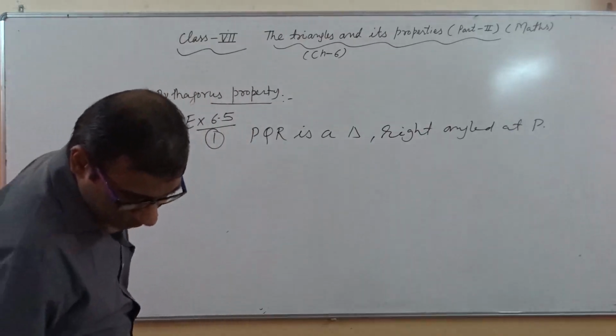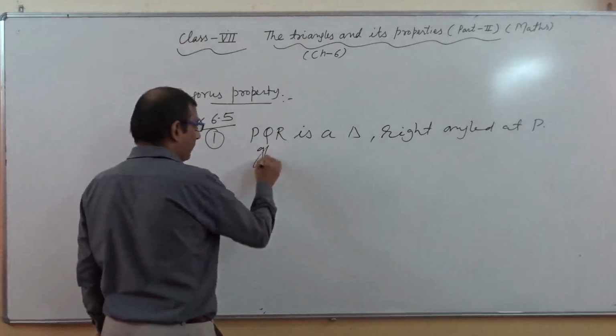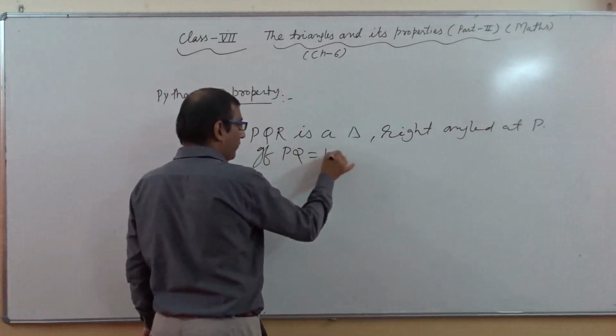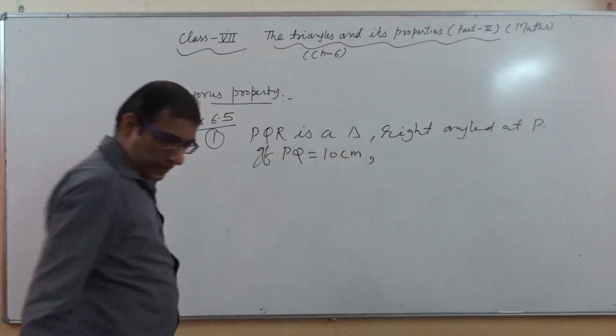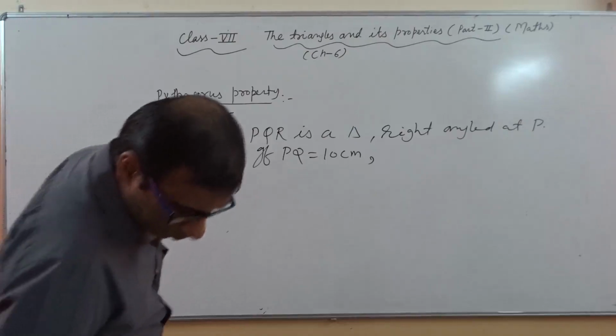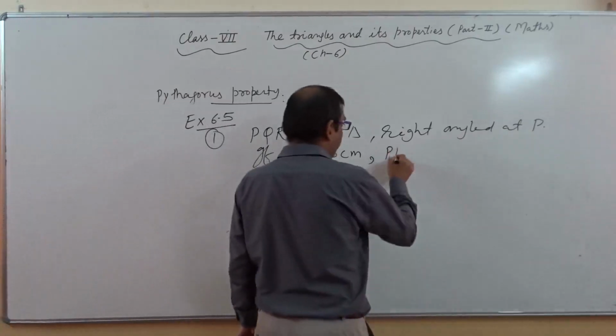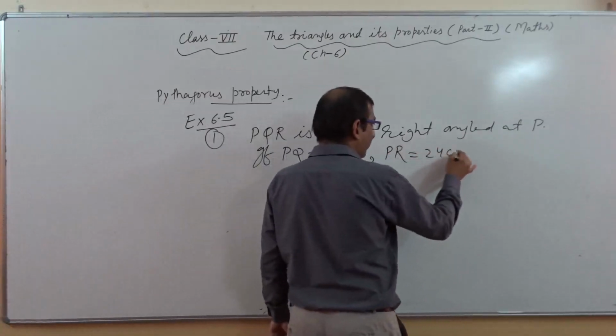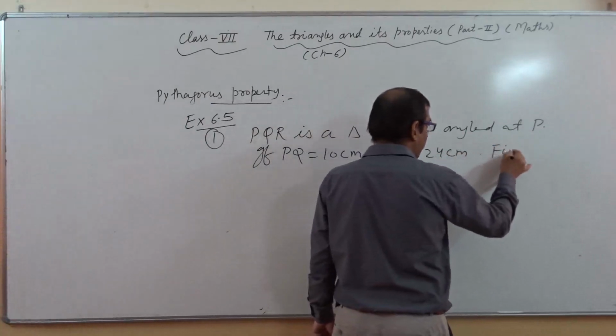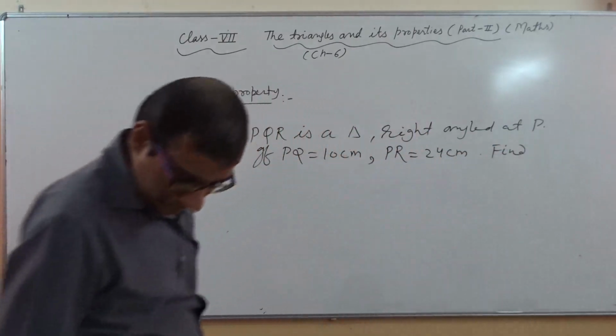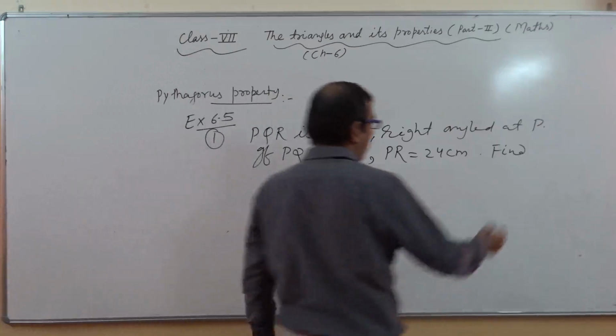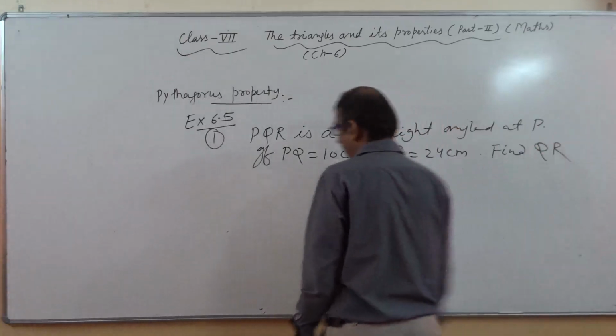If PQ equals 10 centimeter and PR equals 24 centimeter, then we have to find QR.